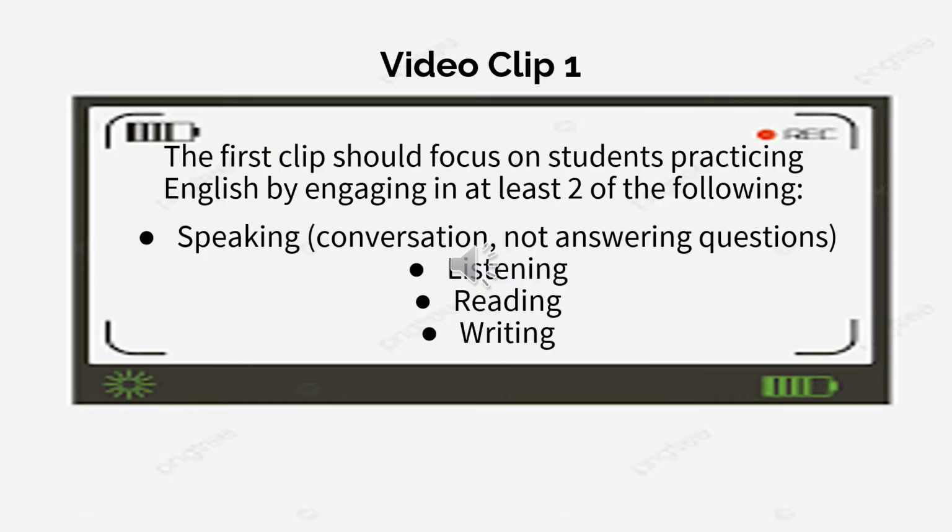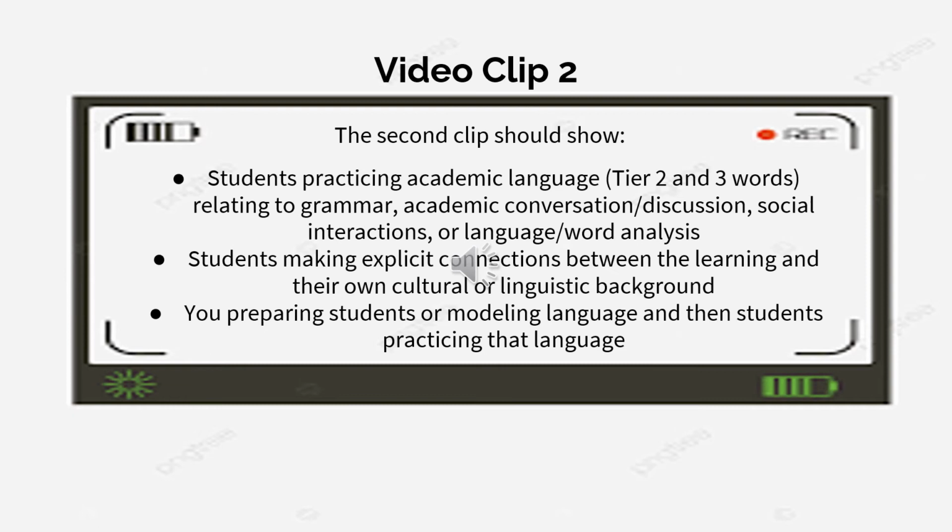In your first video clip, you have to show students actually practicing their English, and they have to do this by engaging in at least 2 of the following 4 options. They need to be speaking, and this means actual conversations, not just answering questions. This can be listening, reading, or writing. So of any of those 4, you have to have at least 2 that your students are practicing by using English.